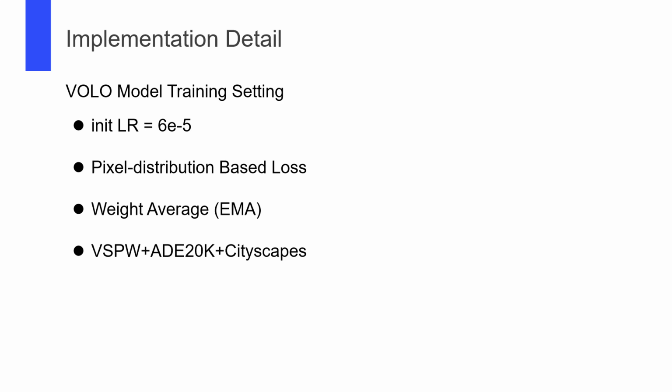For a VOLO model, we train the model with a quite small learning rate, pixel distribution based loss, and we use VSPW, ADE, and Cityscapes for training. When the training converges, we continue to train a few epochs and use the exponential moving average method to combine the saved weights for a better model parameter.